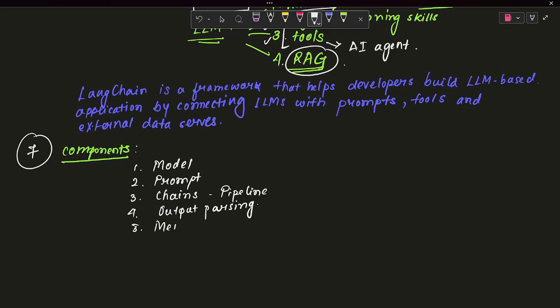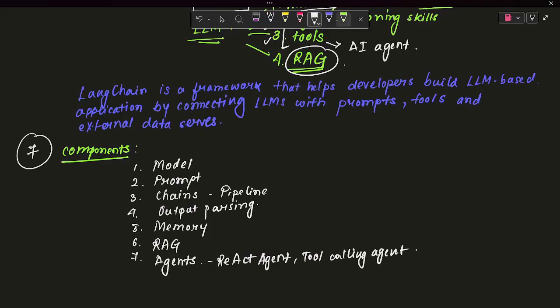And then we will be integrating memory so that my application can understand and retain the context. Then we will give exposure to external resources through RAG architecture. And finally we will be building agents based on some reasoning skills. For that we will use the ReAct agent and the tool calling agent.